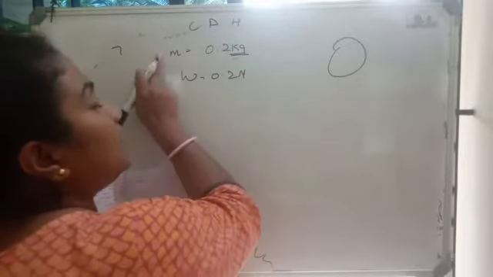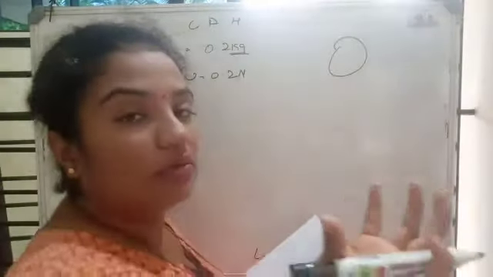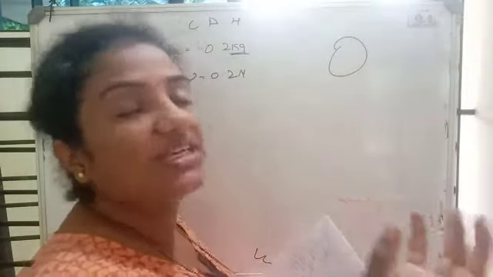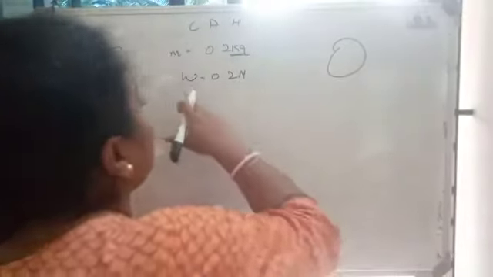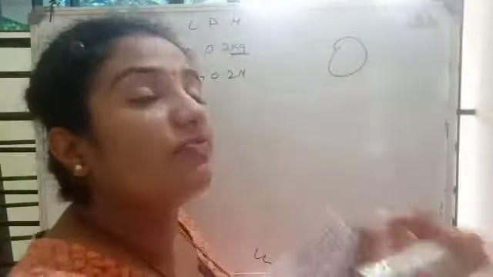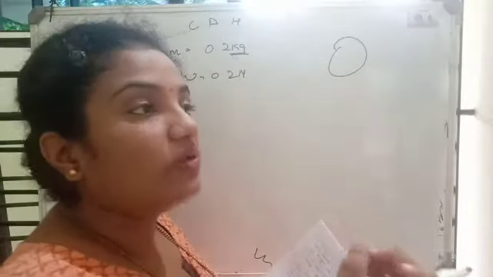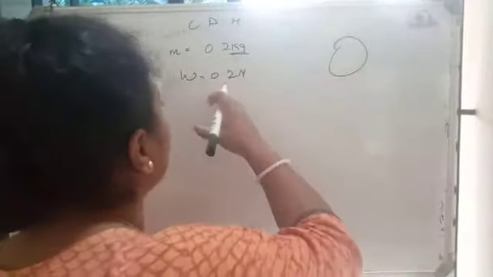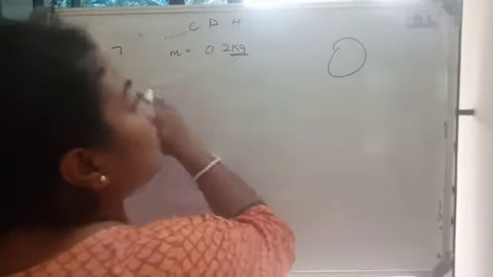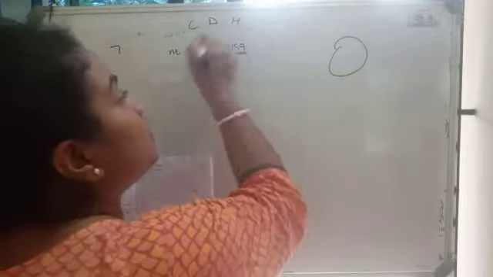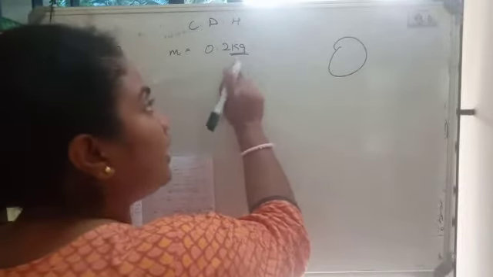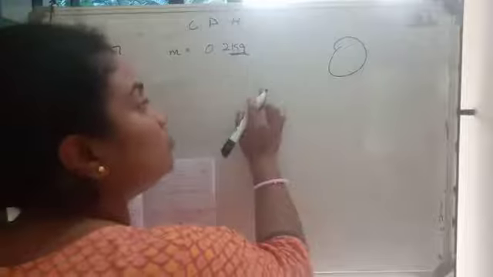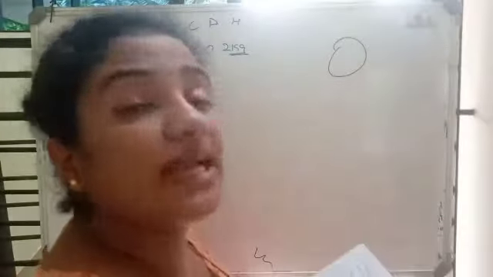Okay, there is a difference between weight and mass. Mass is a physical quantity, and weight is also a physical quantity, but it is the force applied. Mass is the number of molecules present in that, whereas weight is the force applied on it. Whenever in a sentence they are saying weighing, you just look into the unit. If it is kg, it means it is mass. If it is Newton, it is weight. By using that, you can recognize which is mass and which is weight.